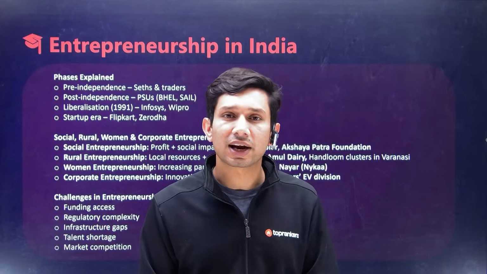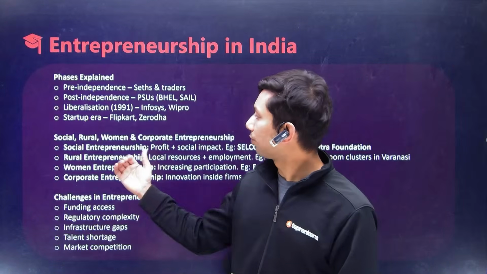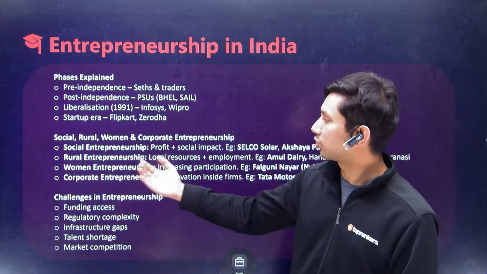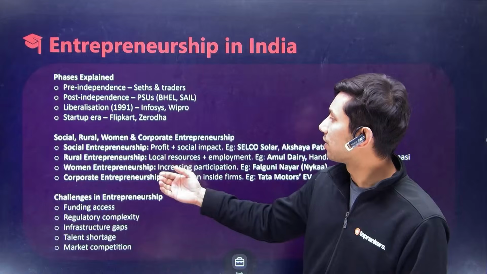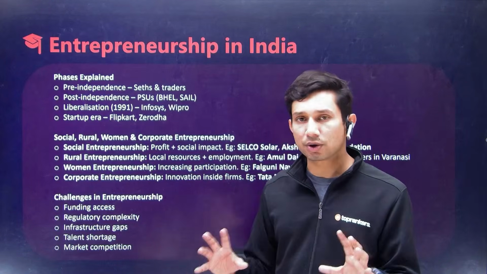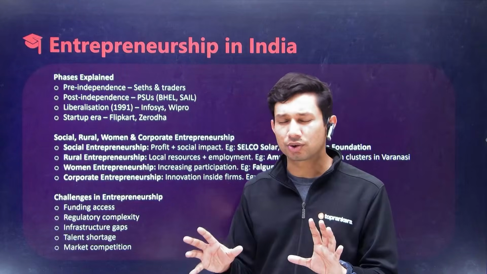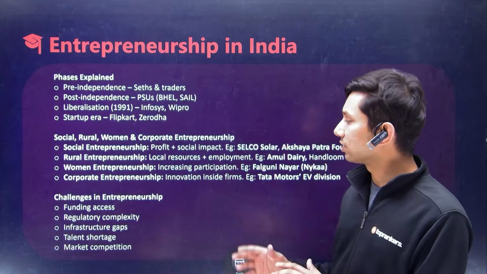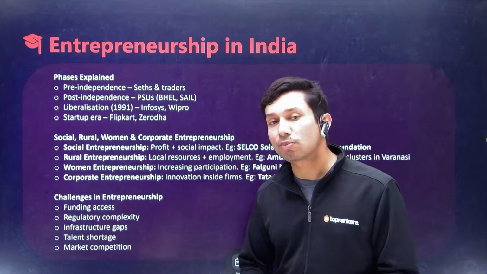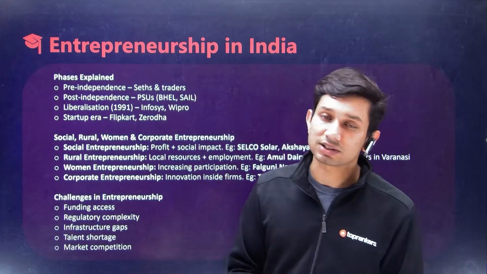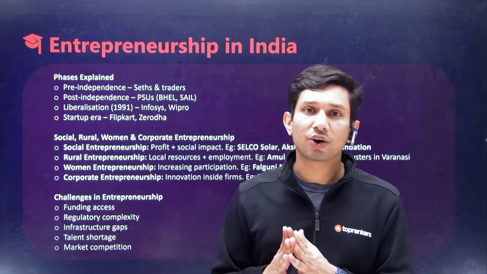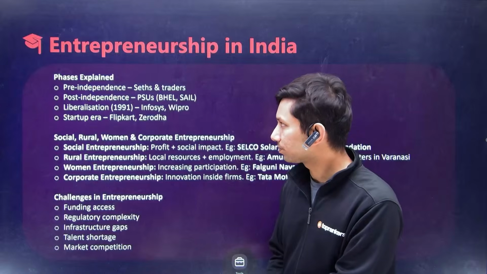This is the slide in which we demarcate how different social entrepreneurship is from rural entrepreneurship, from women entrepreneurship, and corporate entrepreneurship. Individually, you might still have a meaning around things, have a somewhat idea, but this is where you actually make it extremely specific. And then we'll talk about some of the challenges that entrepreneurs face in India. This slide is particularly built for the Indian context, and hence let's get started.